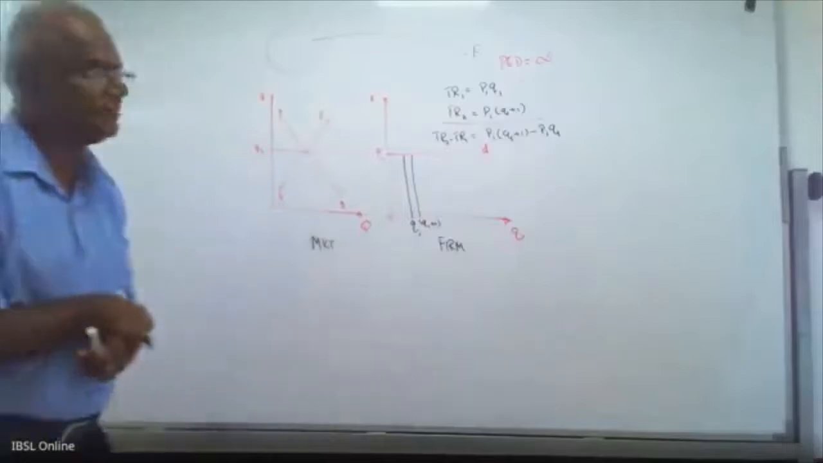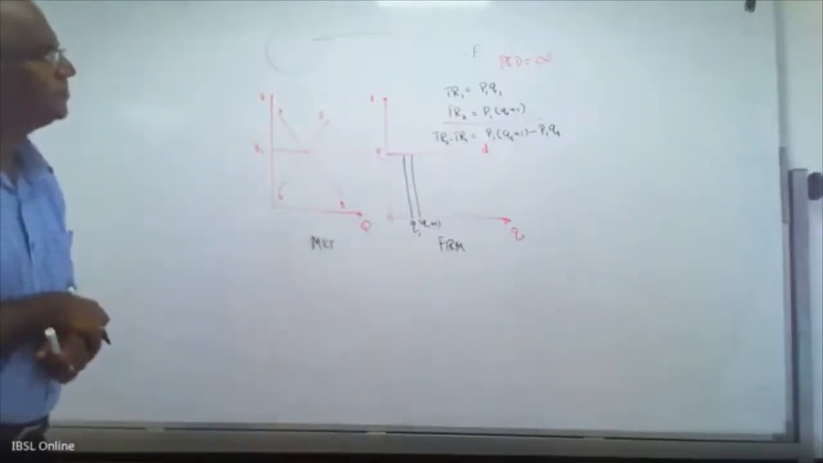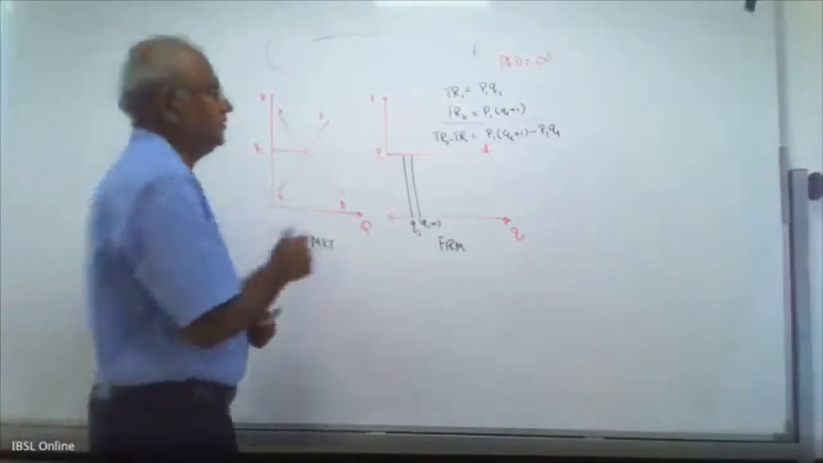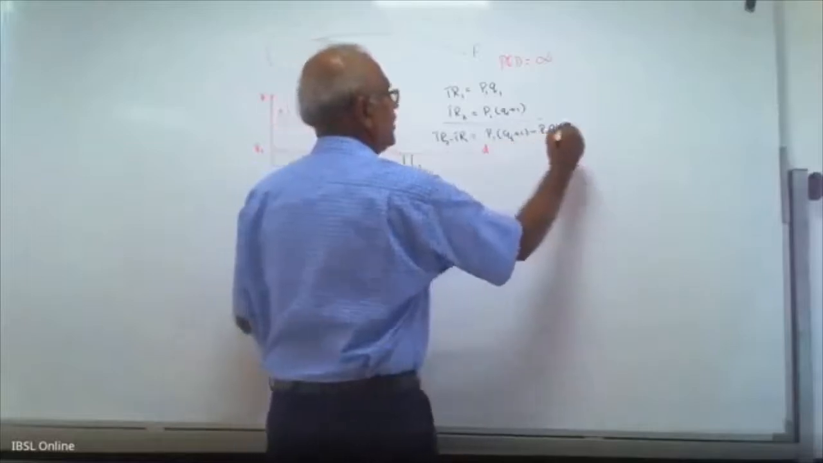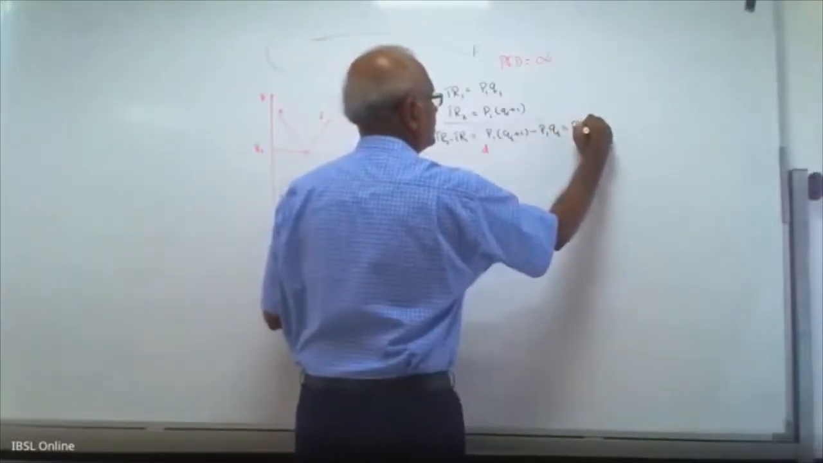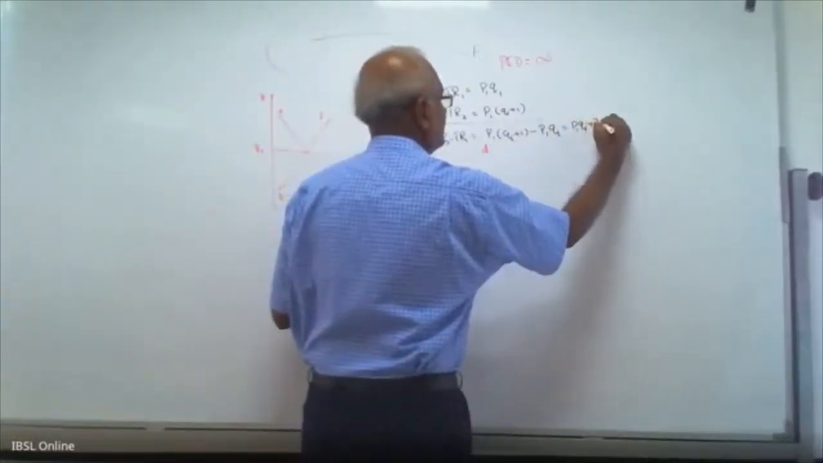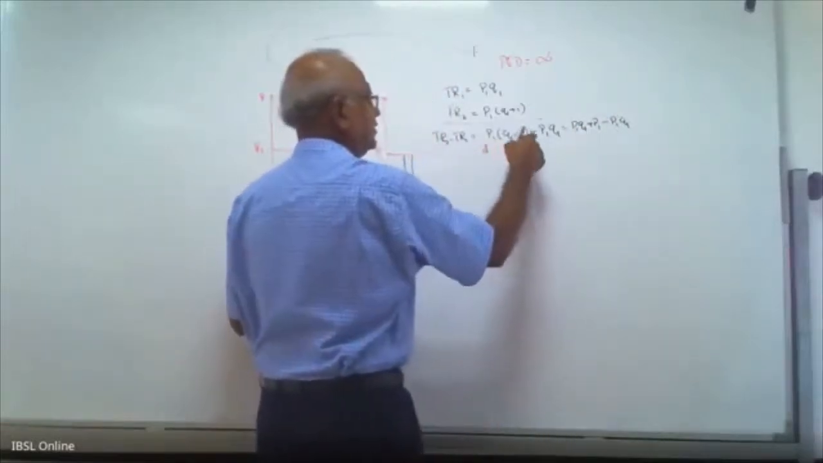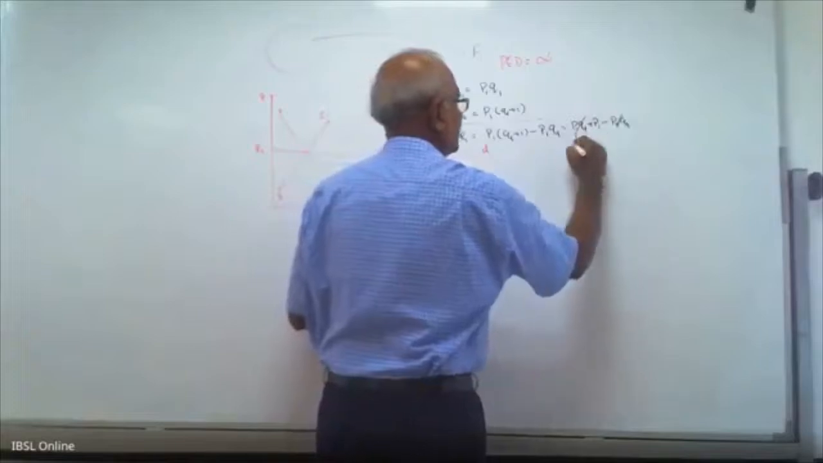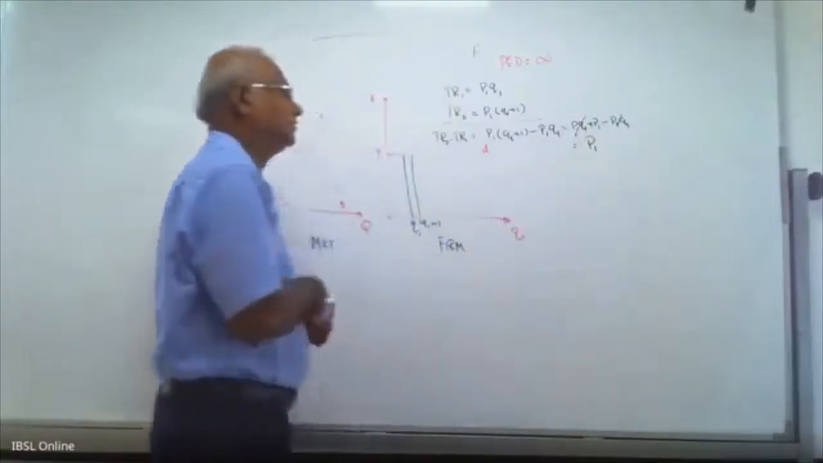It is in the note, right? You can see P1 (Q1 plus 1) minus P1 Q1. Then what is this? P1 Q1 plus P1 minus P1 Q1. P1 Q1 cancels out, therefore it is P1.